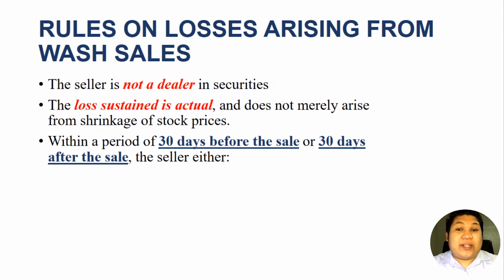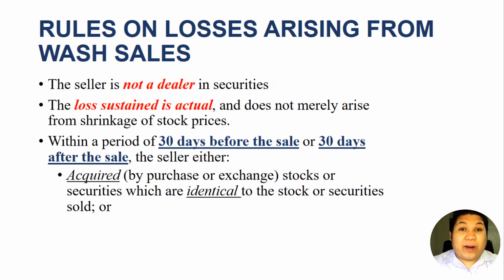Within a period of 30 days before the sale or 30 days after the sale, the seller either acquired by purchase or exchange stocks or securities which are identical to the stock or securities sold.